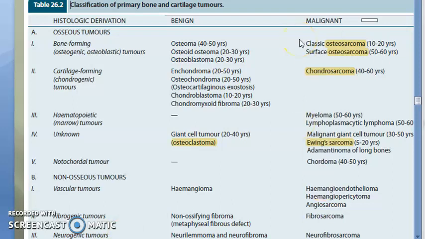What you can see here, first of all, it is malignant. Actually, it is highly malignant. That you should know. Now, classic is at a younger age, 10 to 20. Surface is at an older age, 50 to 60. Lot of difference in the age. That much you should know. Okay, right? Then where does it occur? Osteosarcoma occurs in the metaphysis.